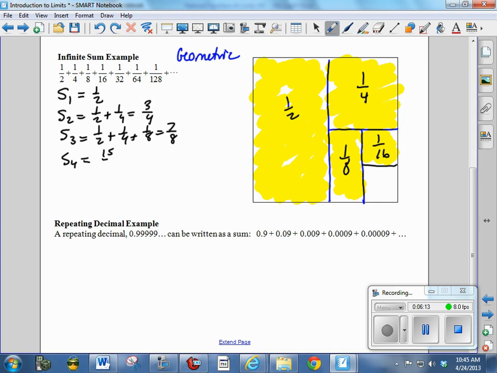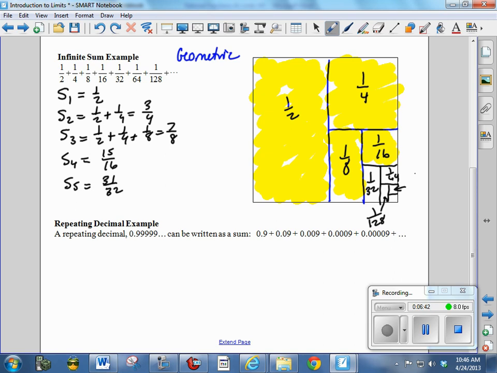As a matter of fact, if you notice the sequence, we have 1/2, 3/4, 7/8, 15/16. The next one is going to be 31/32, and we add the 1/32 to it. So we can add this, we can add another one, we can keep doing this. And notice what happens as we add 1/32, 1/64, 1/128, and this would be 1/256.